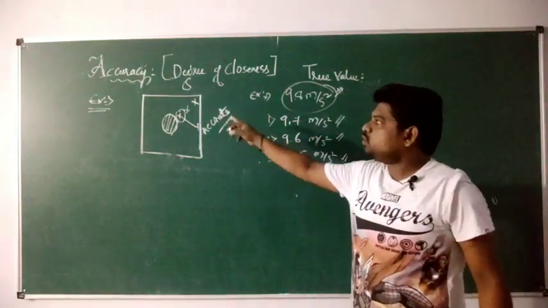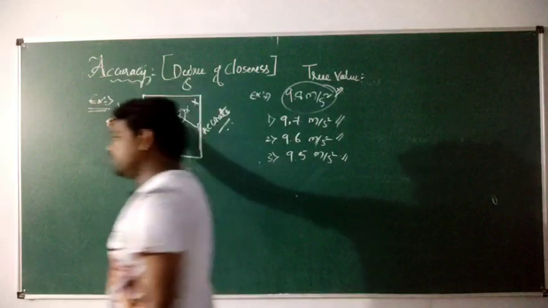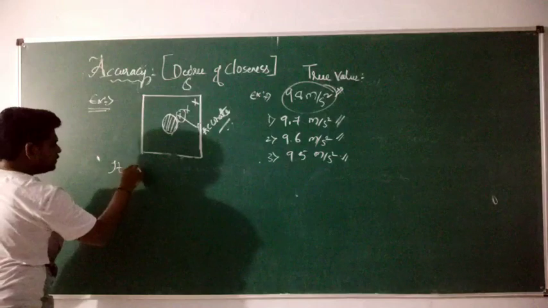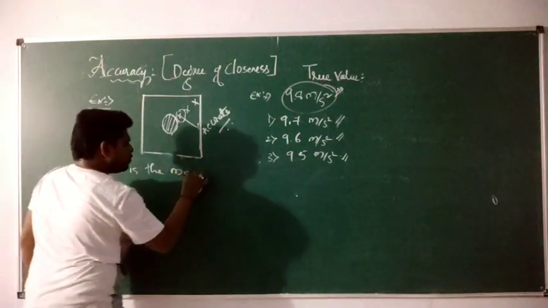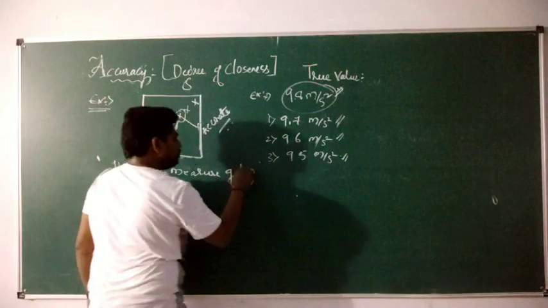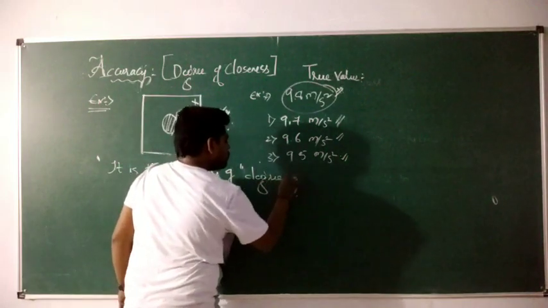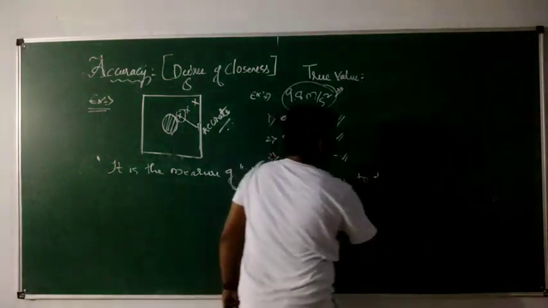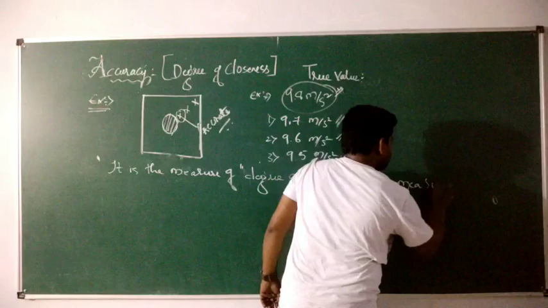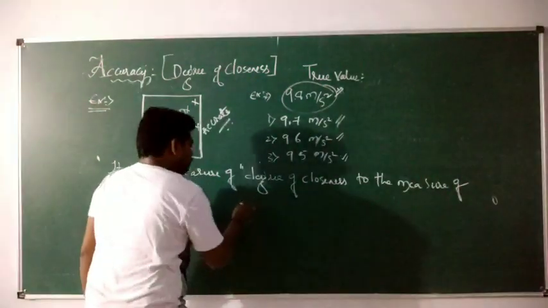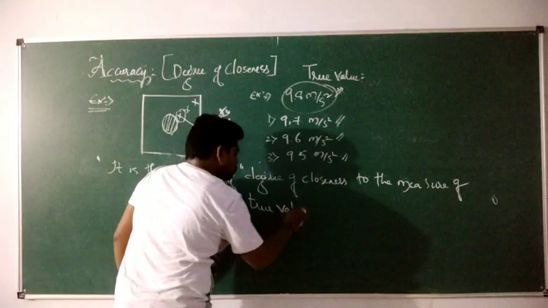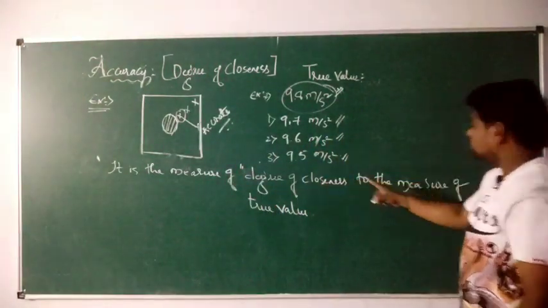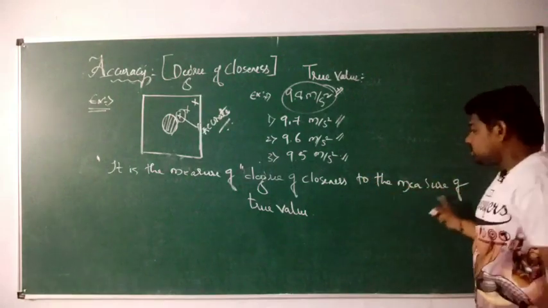How do you define accuracy in terms of physics? If you want to define accuracy in terms of physics, it is the measure of the degree of closeness to the true value.